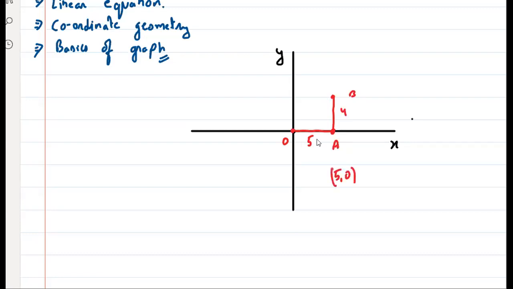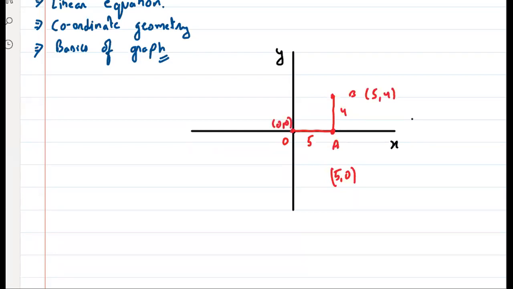Here x is the first coordinate and 0 is the second, because in the y-axis he didn't move. Now he moved in the upward direction, which is the y direction. x and y represent direction. So for point B, x is 5 only, but y is 4. So for B, it is 5, 4. And here it is 0, 0. Clear है? यहाँ तक सबको समझ में आया?